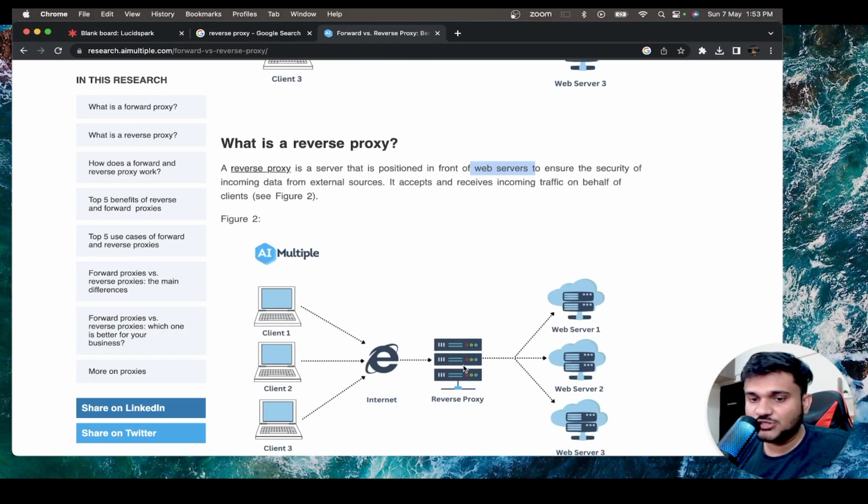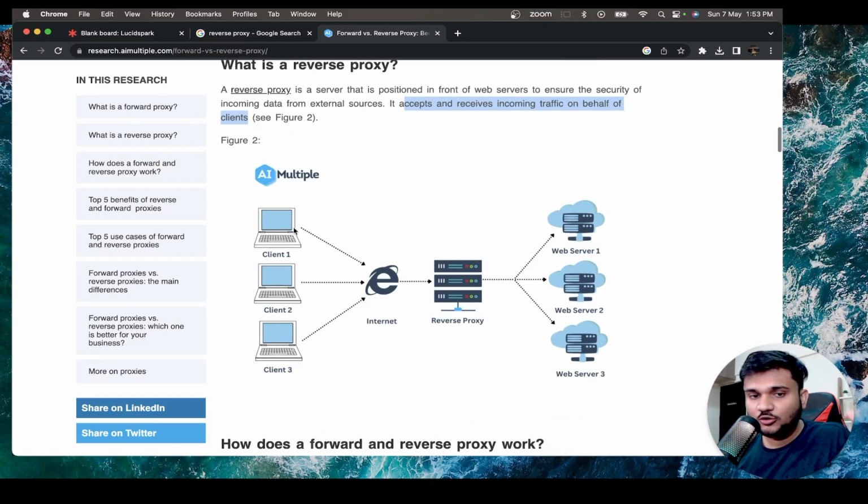Reverse proxy is positioned in front of the servers to ensure the security of incoming traffic from external sources. That is, whatever request is coming, any kind of rate limiting, request filtration, anything you have to do with the traffic, you can do it on the reverse proxy. It accepts and receives incoming traffic on behalf of clients. It's going to receive all the traffic on behalf of the client and then forward that traffic to the corresponding web